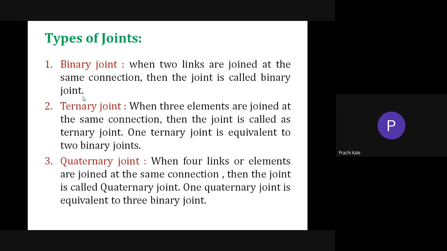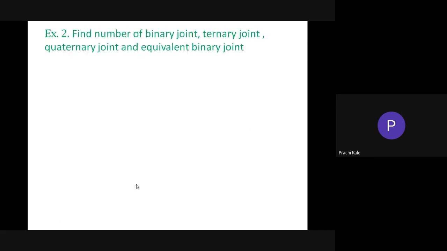So what is the meaning of binary joint? Binary joint is when 2 links are joined at the same connection. If 3 links are joined at the same connection, it will give you a ternary joint. And if 4 links are joined at the same connection, it will give you a quaternary joint. Right? So we will see just one example to find out binary, ternary and quaternary joints.